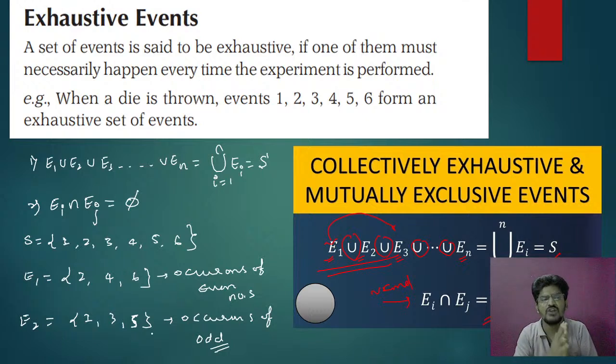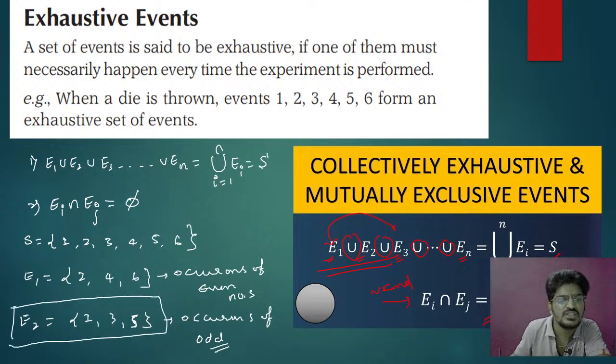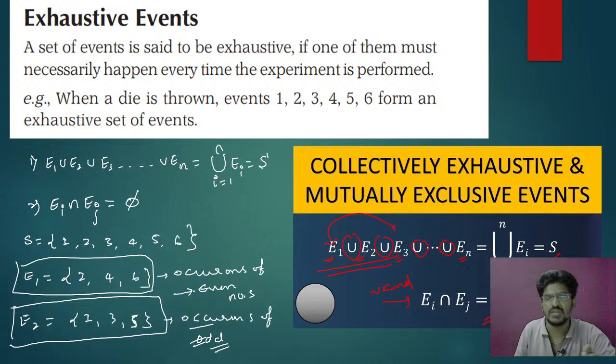But the intersection of E1 and E2 is always equal to empty. The intersection of event E1 and event E2 is always empty. This is the occurrence of odd numbers, and this is the occurrence of even numbers. Are you getting my point?